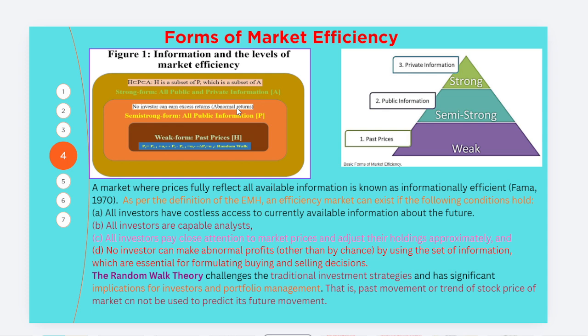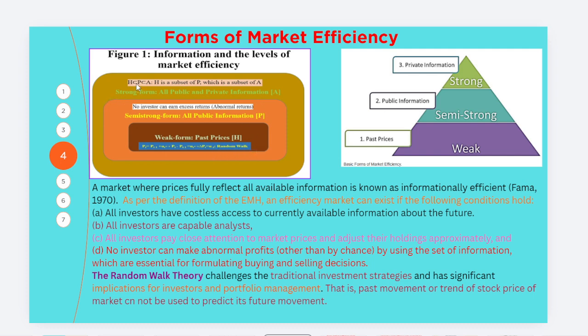That is, the difference, or R equals the expected rate of return. Okay, so we can say that for weak form, Pt equals Pt minus 1 plus Ut, where Ut is the error term; Pt minus 1 is the previous price, then the change in price, then the error term. That's a random walk, friends.